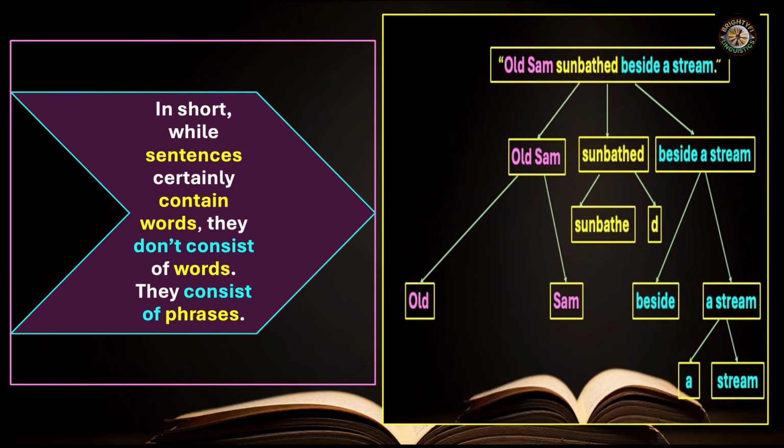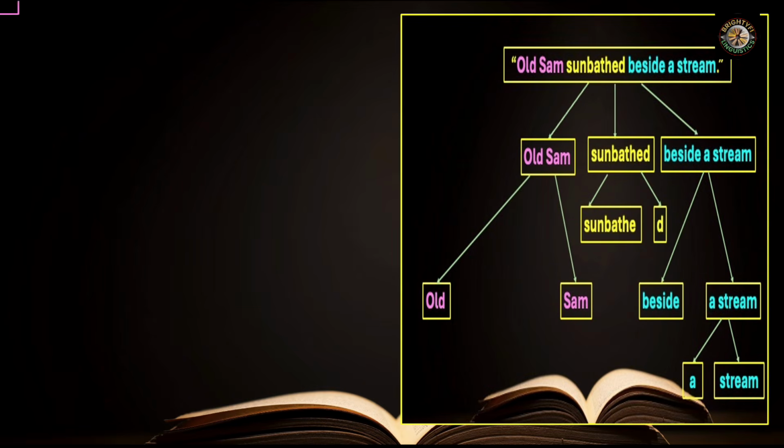We continue to talk about the same idea. In short, while sentences certainly contain words, they don't consist of words. They consist of phrases. This is very important. They consist of phrases, and phrases are further divided into words, like we have just talked about. Old Sam sunbathed beside a stream. These are the phrases.